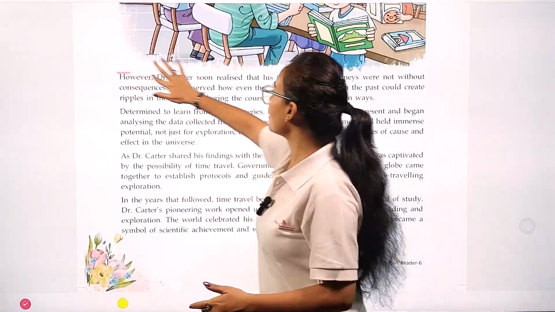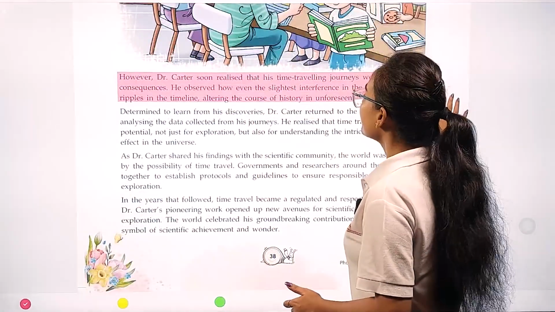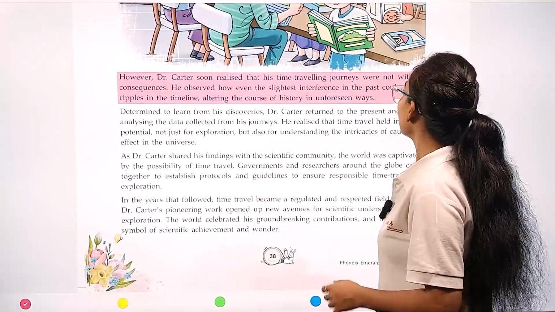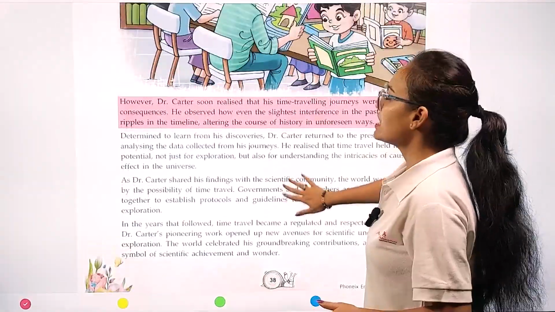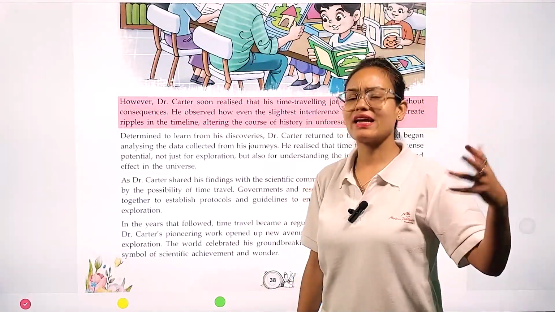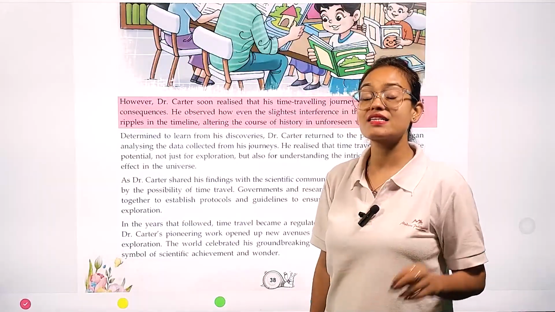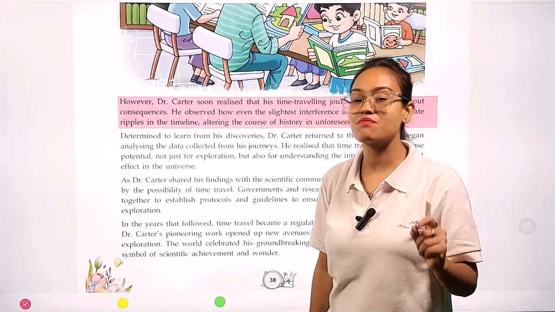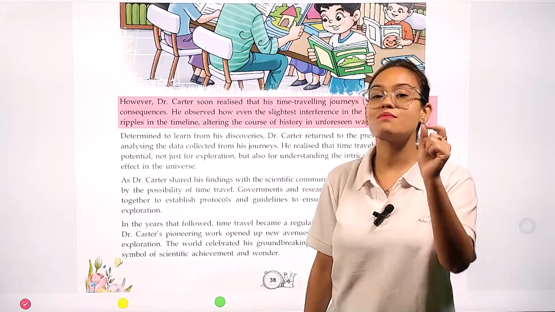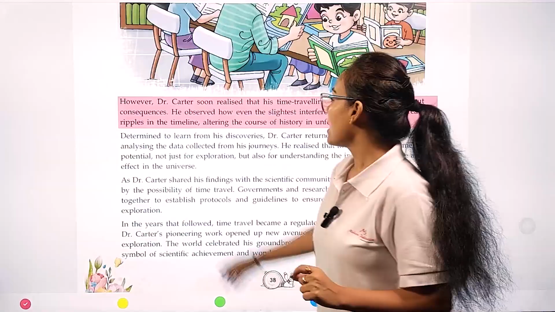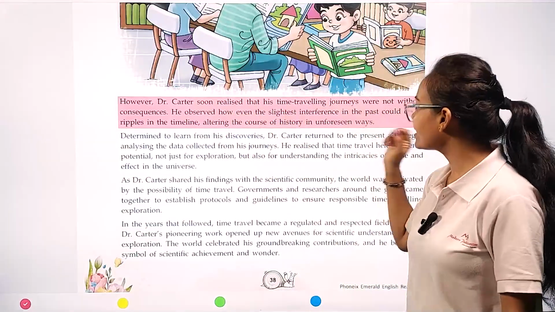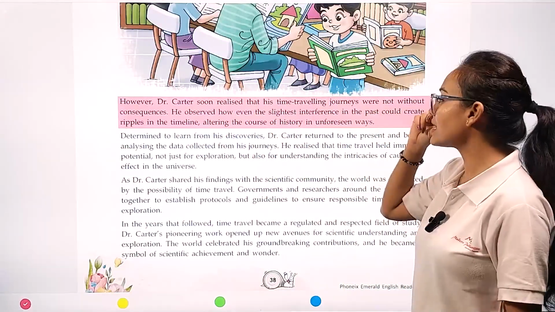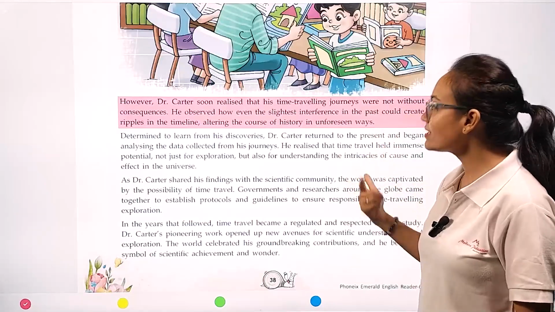Okay. However, Dr. Carter soon realized that his time traveling journey was not without consequences. See, after thinking about all these things, Dr. Carter immediately realized that if he is time traveling like this, it means there is something behind it. There is some reason behind his time traveling. He observed how even the slightest interference in the past could create ripples in the timeline, altering the course of history in unforeseen ways.